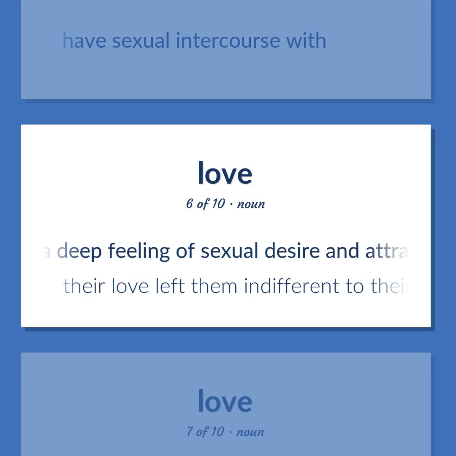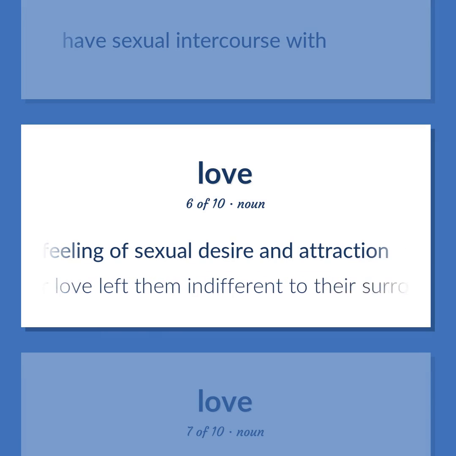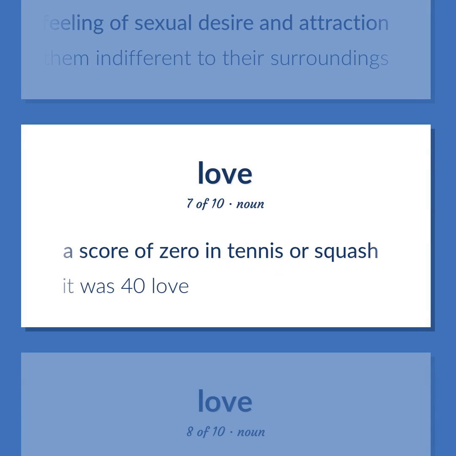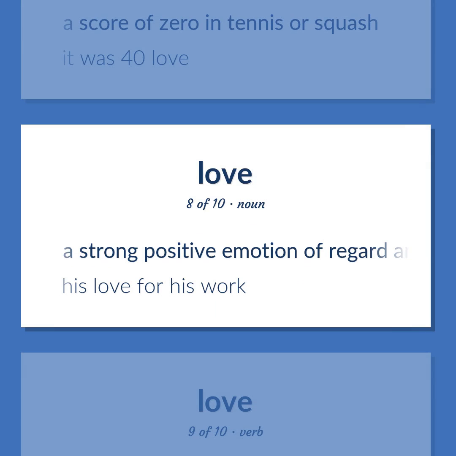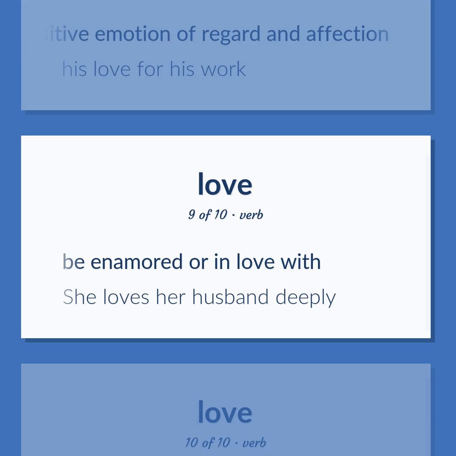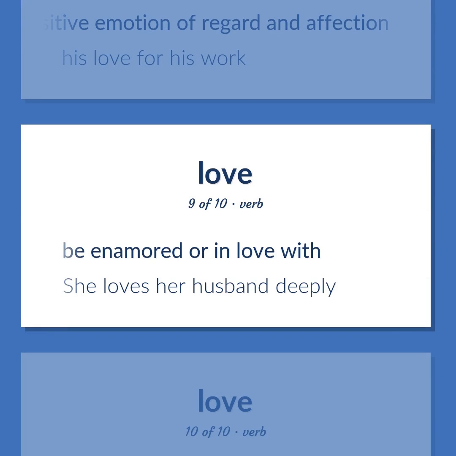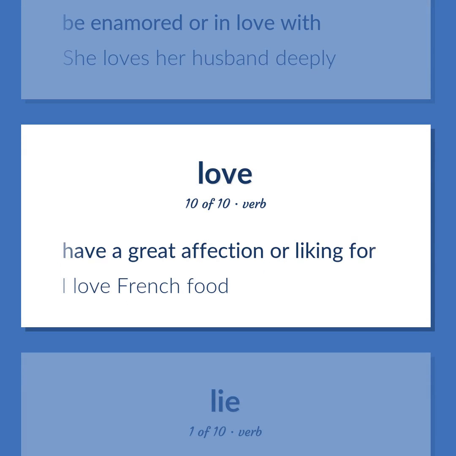A deep feeling of sexual desire and attraction. Their love left them indifferent to their surroundings. A score of 0 in tennis or squash. It was 40 love. A strong positive emotion of regard and affection. His love for his work. Be enamored or in love with. She loves her husband deeply. Have a great affection or liking for. I love French food.